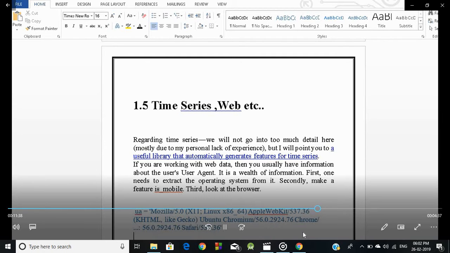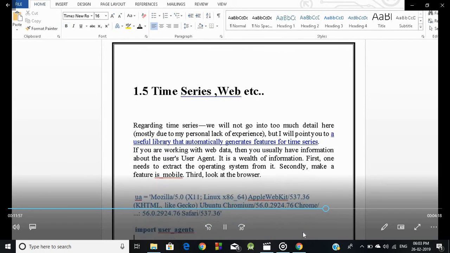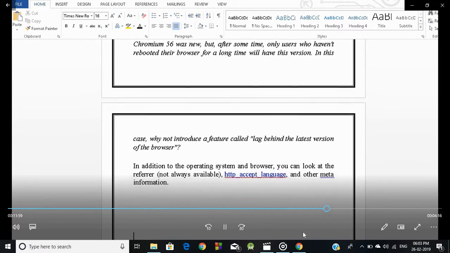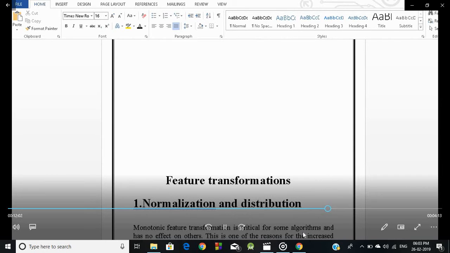Regarding time series, we won't go into too much detail here, mostly due to my personal lack of experience, but I will point you to a useful library that automatically generates features for time series. If you are working with web data, then you usually have information about the user session. It is a wealth of information. First one is to extract the operating system from it. Secondly, make a feature is_mobile. Third, look at the browser. Okay, this is feature extraction.